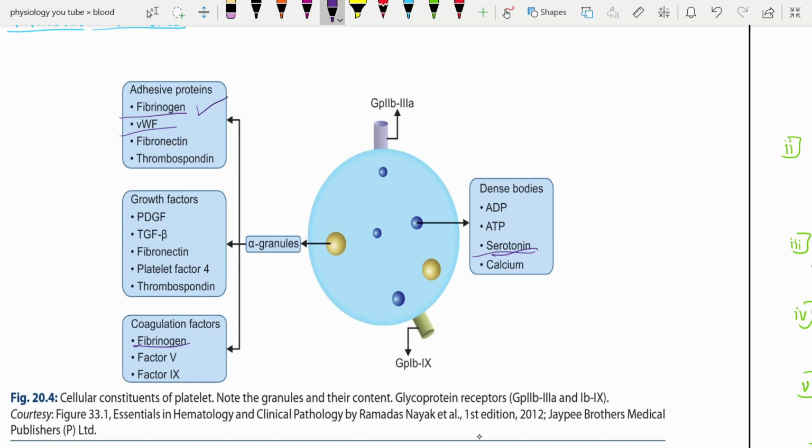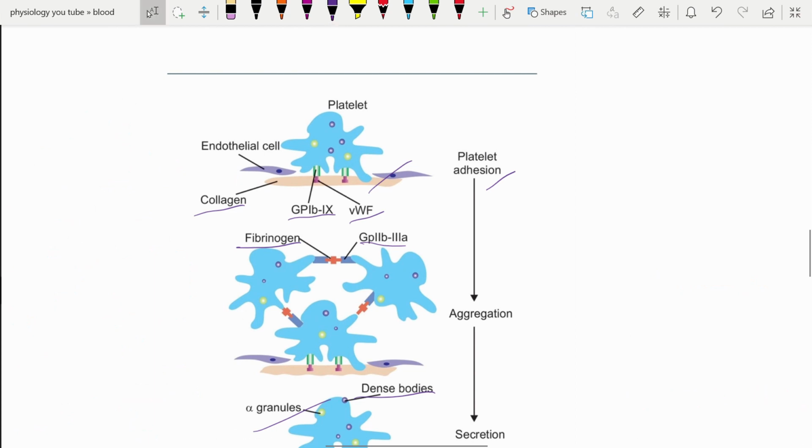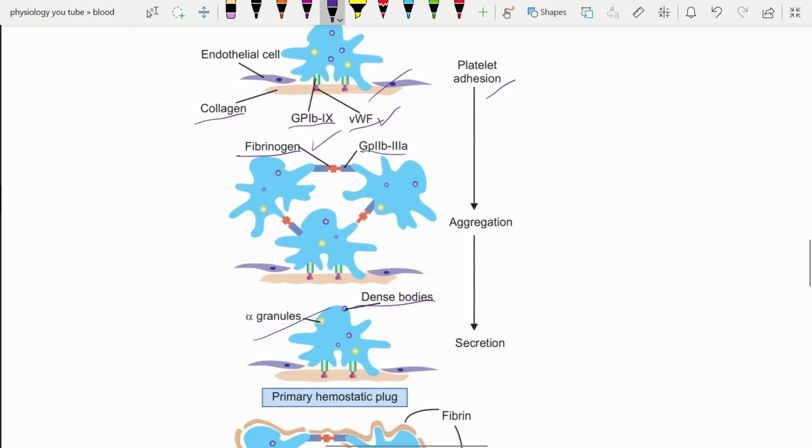Here you can see fibrinogen and von Willebrand factor from alpha granules. Dense bodies secrete serotonin. Coming back to our figure, you can see von Willebrand factor and fibrinogen. So these secretions again help the process of adhesion and aggregation.